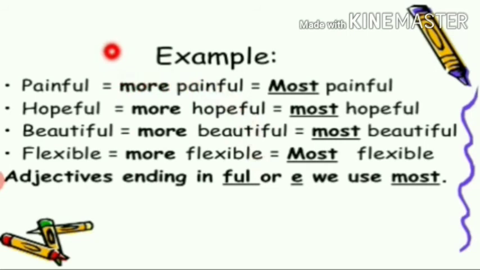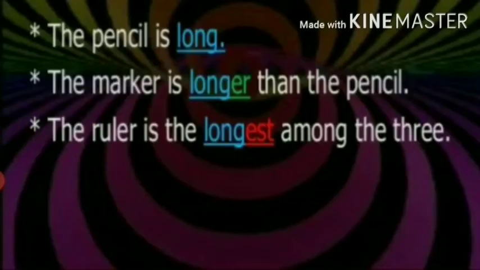The words ending in ful, we will get comparative degree by adding more, and we will get superlative degree by adding most, like painful, more painful, most painful; hopeful, more hopeful, most hopeful; beautiful, more beautiful, most beautiful; flexible, ending in E, more flexible, most flexible.